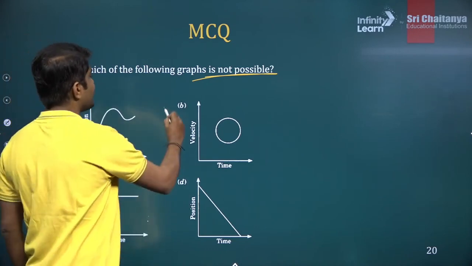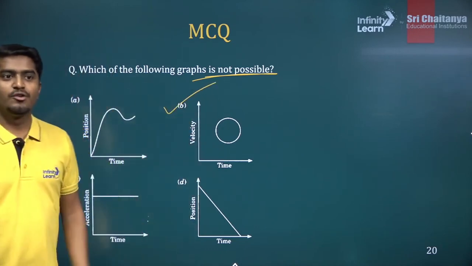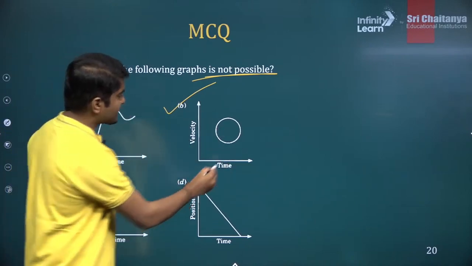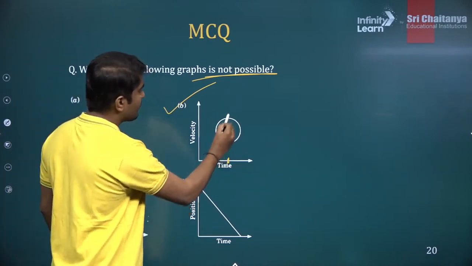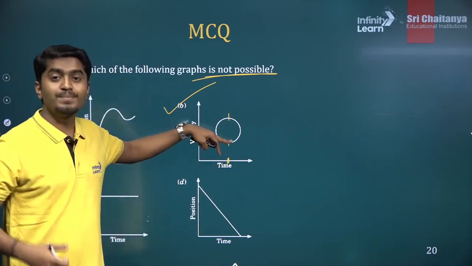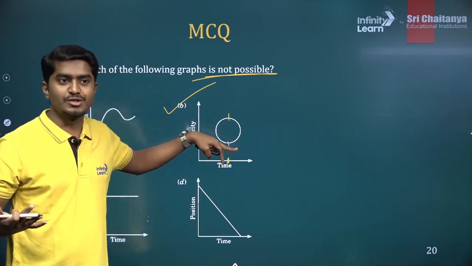Yes, option B is not possible. Why? Because what is happening here? For the same time, you have two different values of the velocity. For the same time, an object cannot have two different values of the velocity, right?